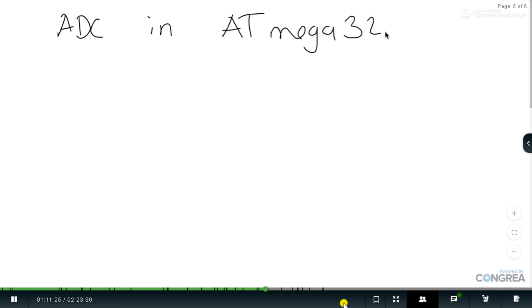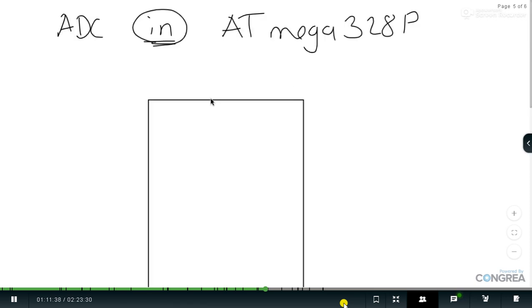So let's focus on ADC in Atmega 328P. That's important. But before that, just have some idea about ADC. This ADC is present inbuilt inside the Atmega 328P.